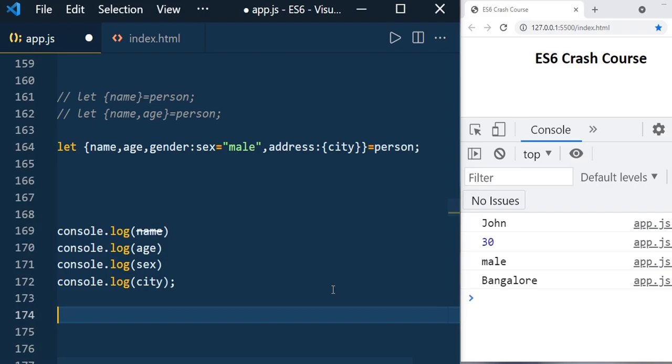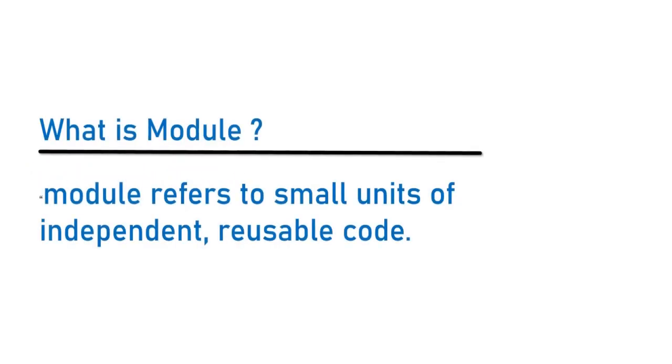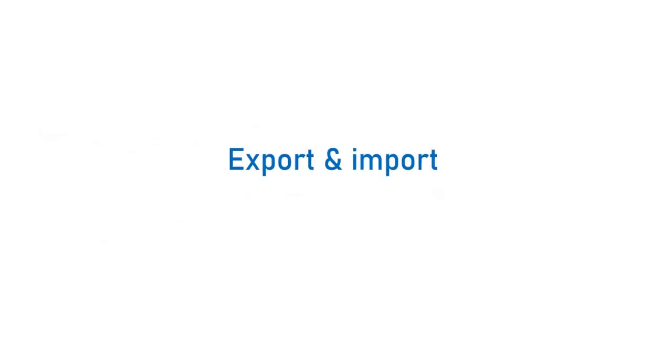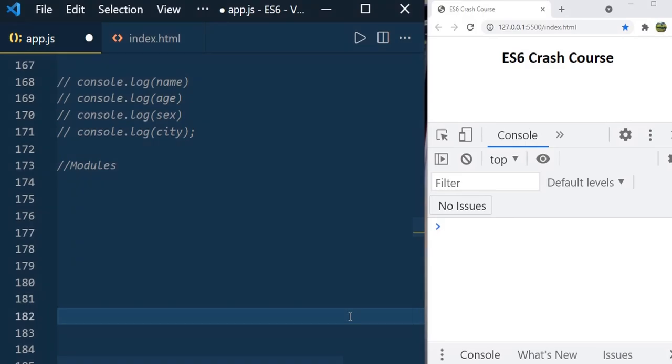So with this we completed section 2. Let us move on to section 3. As part of this section, we are going to discuss modules. So what is a module? In JavaScript, a module refers to a piece of code that is independent and reusable. You can write all the code that you want, and you can export only the code that should be accessed by other parts of your code.